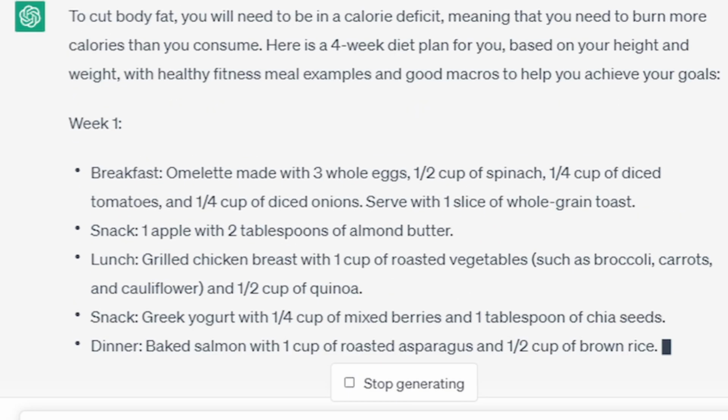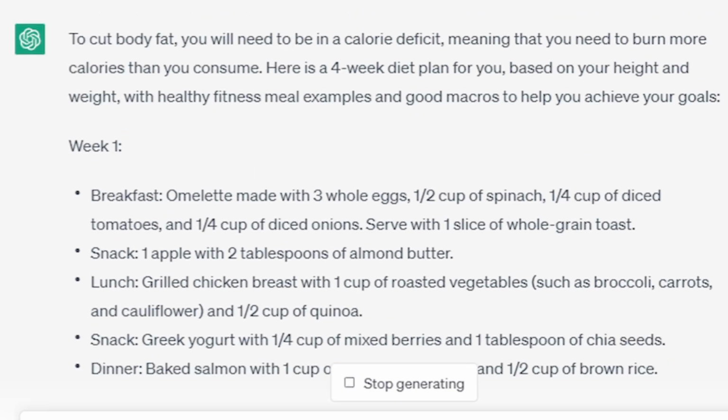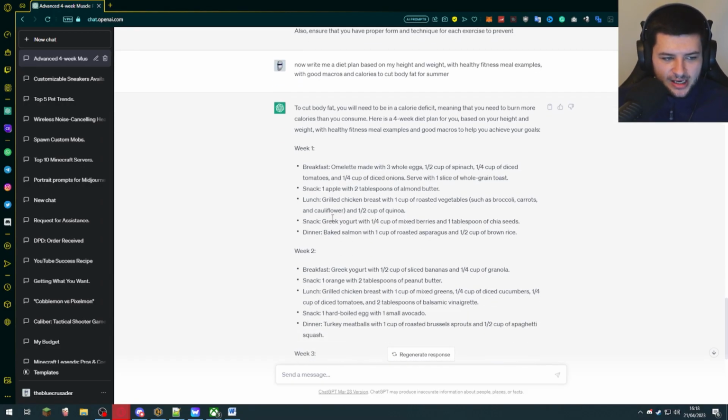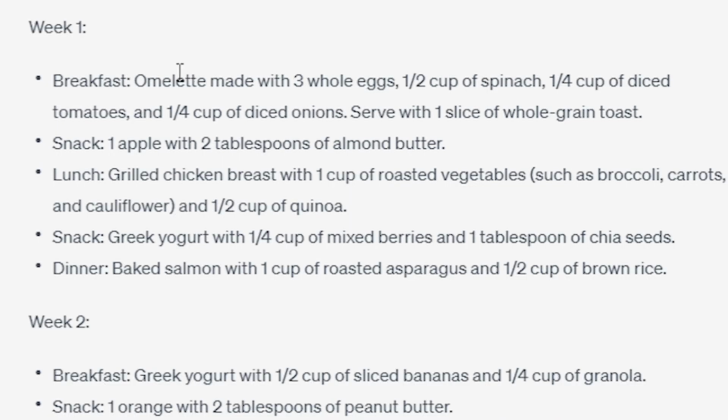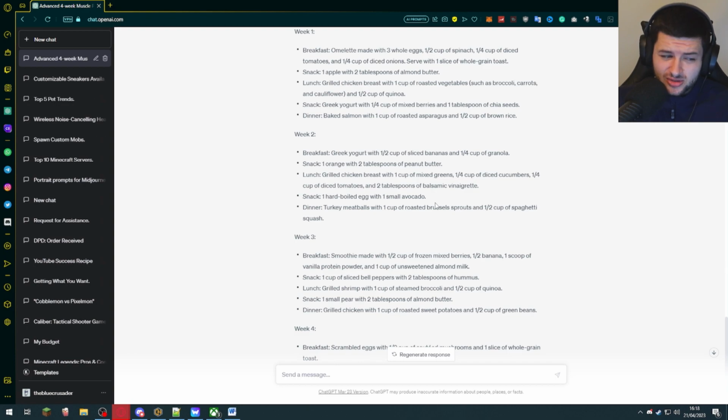So to cut body fat, we'll need to be in a calorie deficit, meaning we need to burn more calories than we consume. Here's a 4-week diet plan for you based on your height and weight with healthy meal examples and macros. So we're going to have an omelette for breakfast. We're going to have an apple with almond butter for a snack. We're going to have grilled chicken breast with roasted vegetables and quinoa, Greek yogurt with mixed berries and chia seeds, and a baked salmon with roasted asparagus and brown rice. That sounds pretty tasty, to be honest, and also quite healthy. And it's given us pretty good variation for our meals.